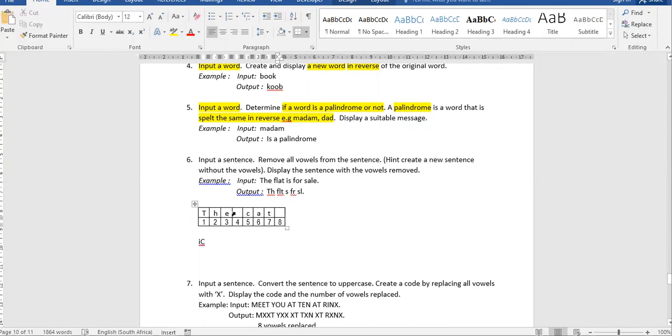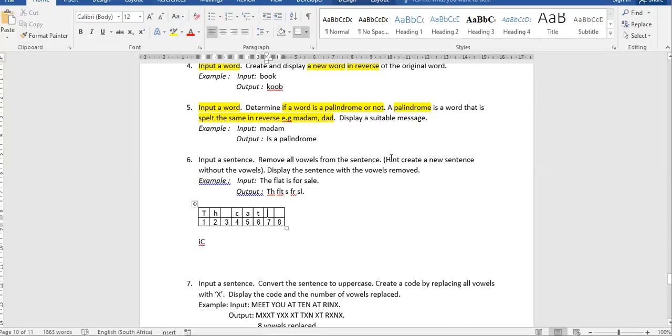So when we delete this E, then the space moves up. When you delete the E, you notice the space moves up. The space moves up. So if we delete this A, the T will move up to position 5. So consecutive characters cannot be deleted. So the delete statement cannot work.